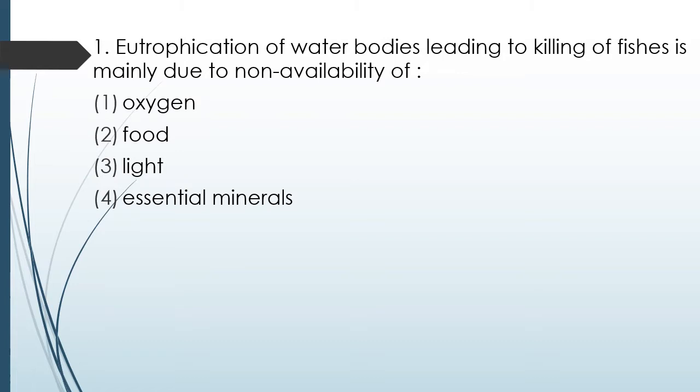Question number 88. Eutrophication of water bodies leading to killing of the fishes is mainly due to non-availability of oxygen, food, light, essential minerals. The correct answer is option 1, oxygen.